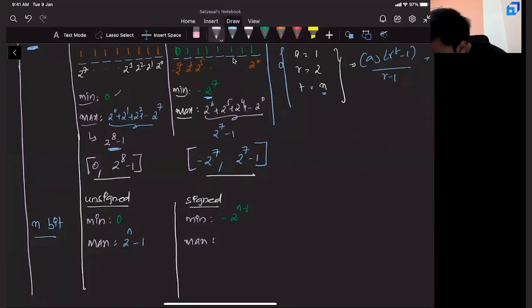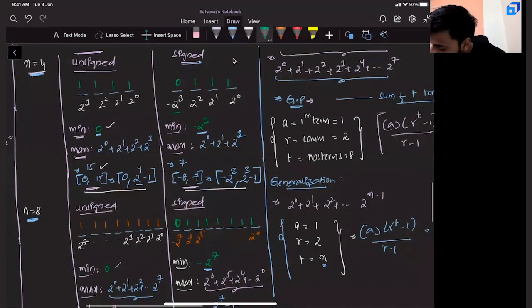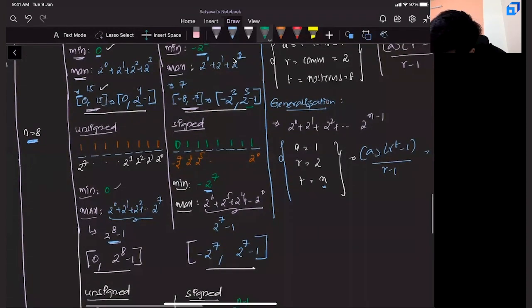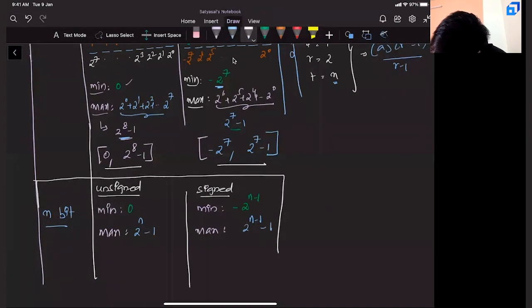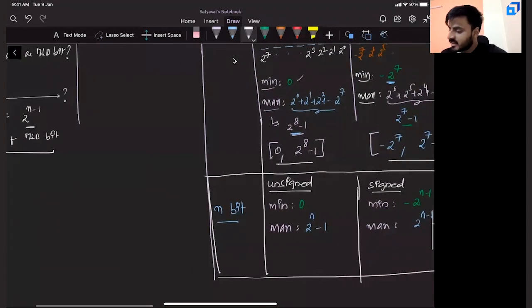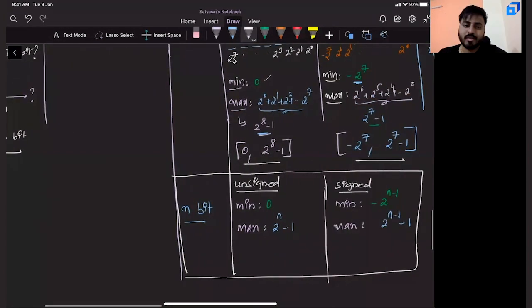Similarly, what will be the maximum? For 4, it is 2 power 3 minus 1. For 8, it is 2 power 7 minus 1. For n, it is 2 power n minus 1 minus 1. That's it. This is the most important thing, a very, very useful piece of information.